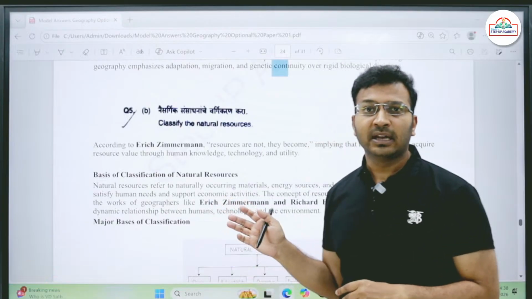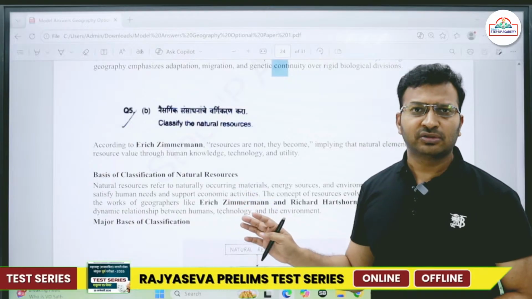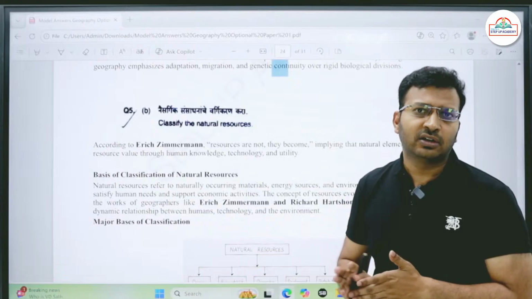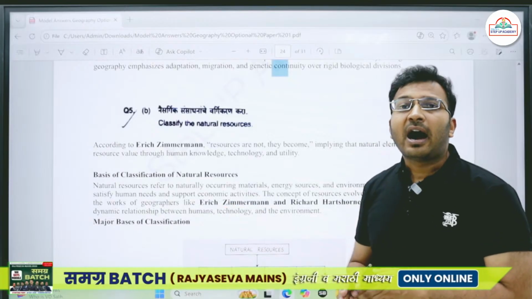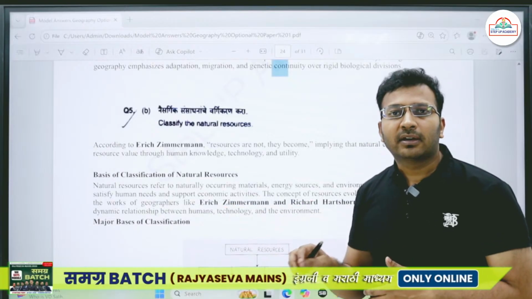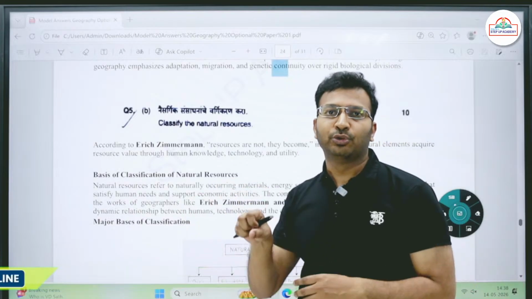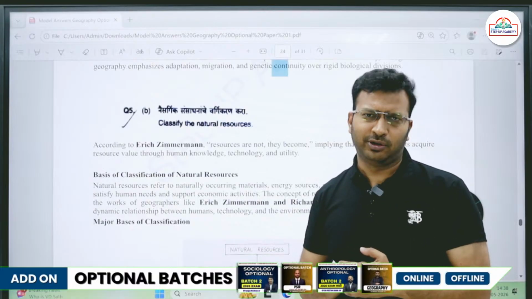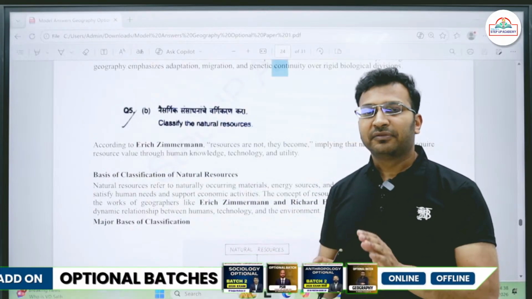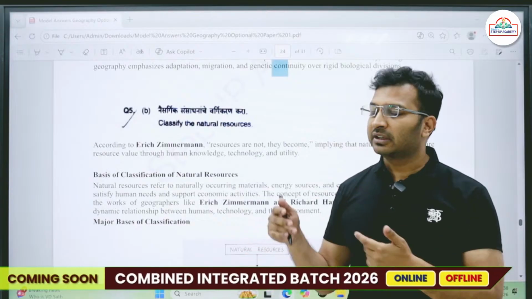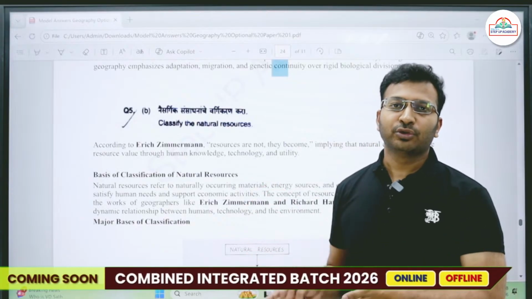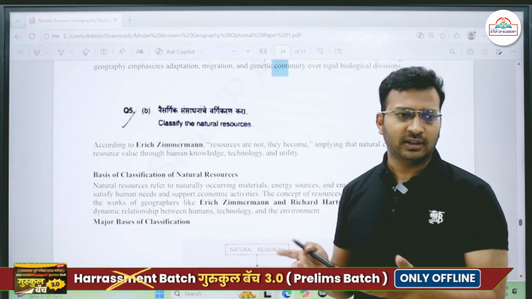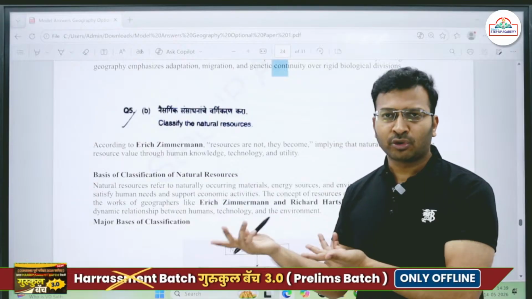So what does this mean? If you talk about resources, resources are nothing but the elements which are lying on the surface of the earth or beneath the surface of the earth, unless and until we make a definite economic use of that particular resource. For example, let's say if I talk about gold. Let's assume that gold has no value, it is of no use to us. If it is lying within the earth surface or at the ground surface, then we won't call it a resource.